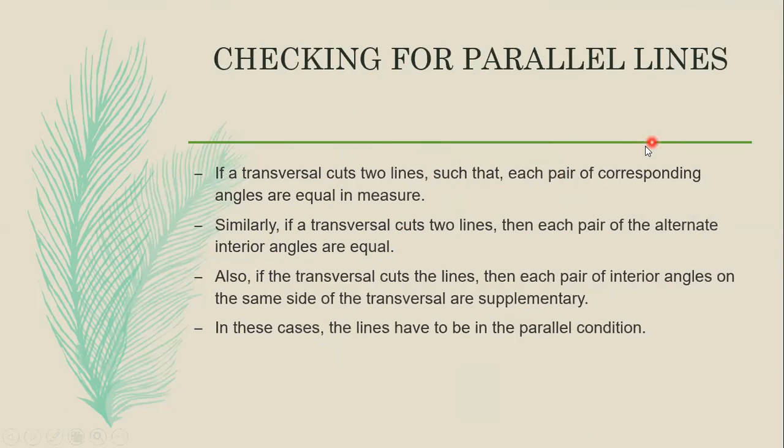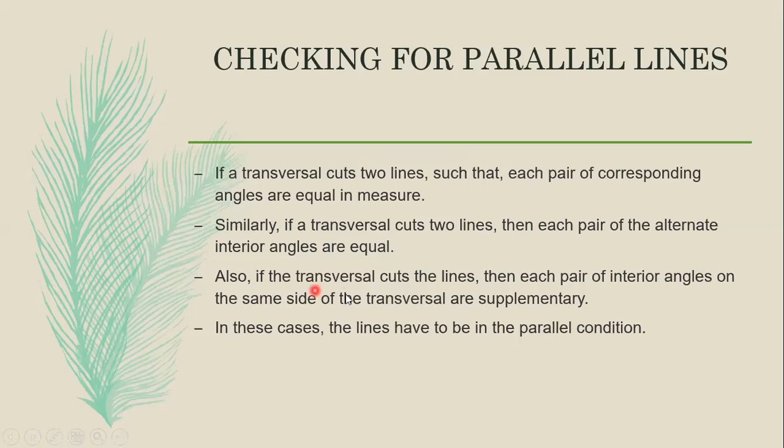See now, checking for parallel lines. How do you check for parallel lines? If a transversal cuts two lines such that each pair of corresponding angles is equal in measure. So when the transversal cuts two lines, each pair of corresponding angles will be equal in measurement. Similarly, if a transversal cuts two lines, each pair of alternate interior angles also will be equal.